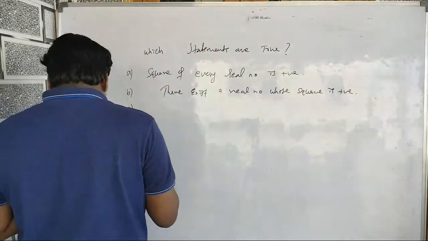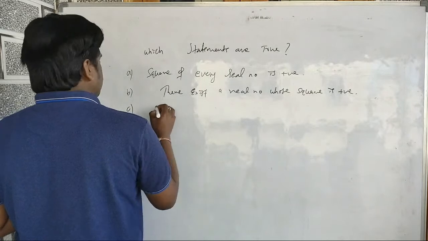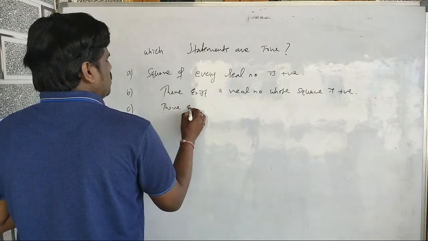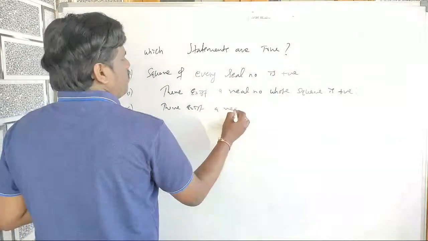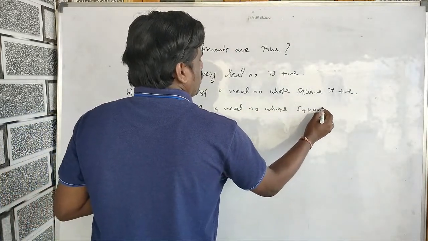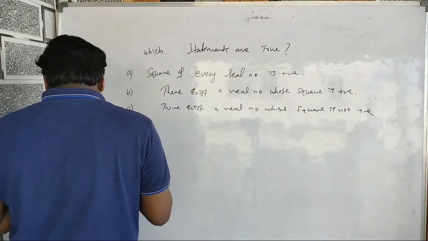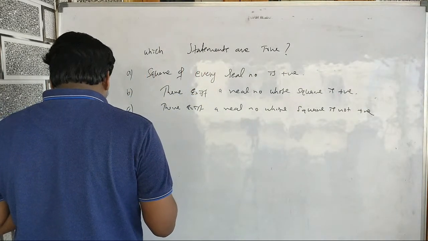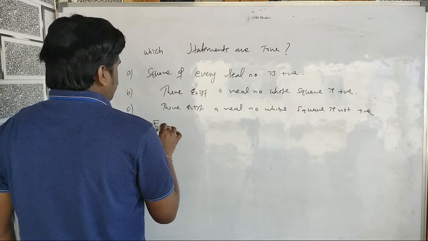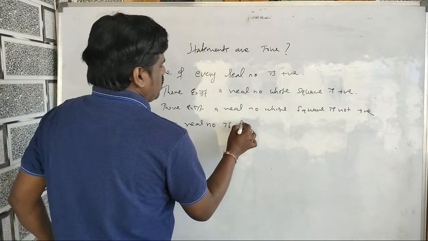Option C: there exists a real number whose square is not positive. Option D: every real number is rational.